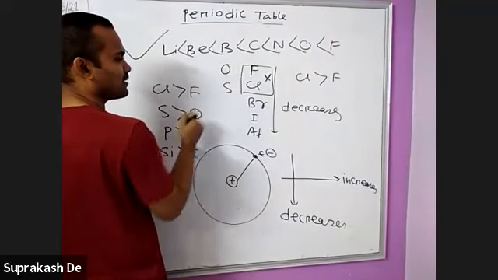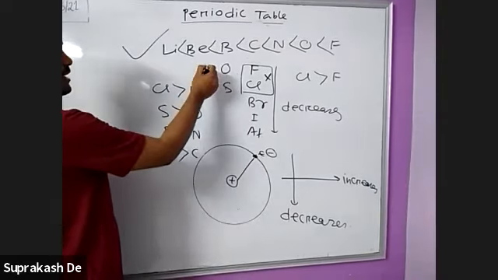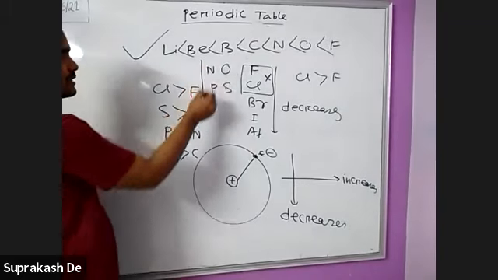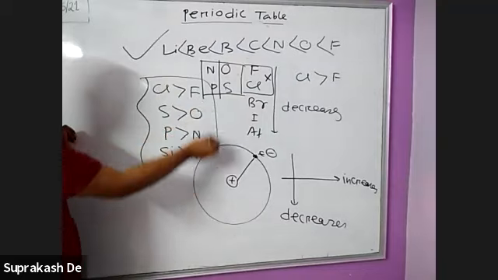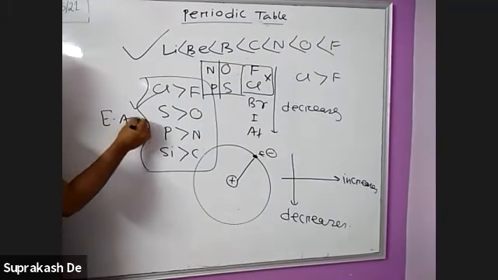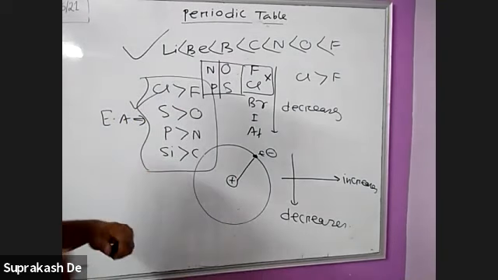Oxygen and sulfur, nitrogen and phosphorus, you see, reverse. So these are the exceptional cases. I am writing here, remember this one. This is the correct electron affinity order. Why is it reverse? Why is it exceptional?